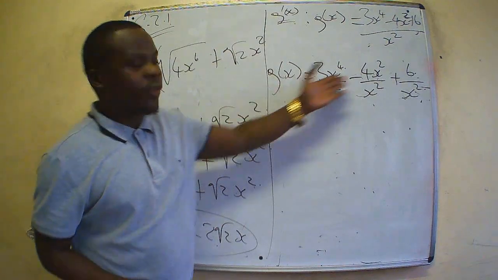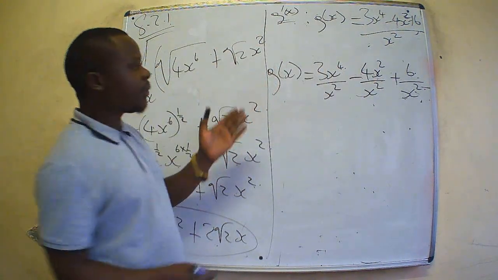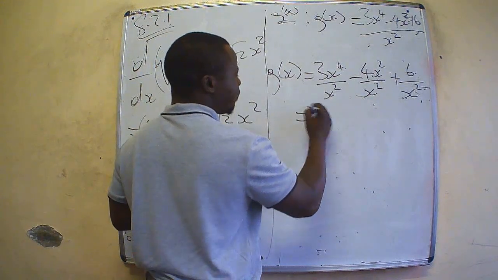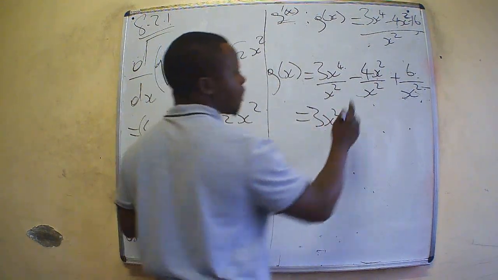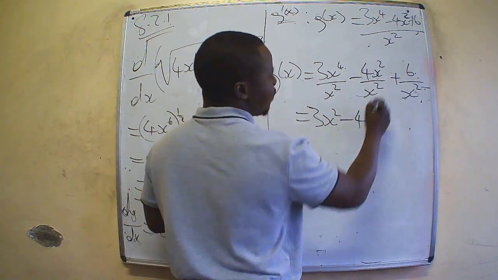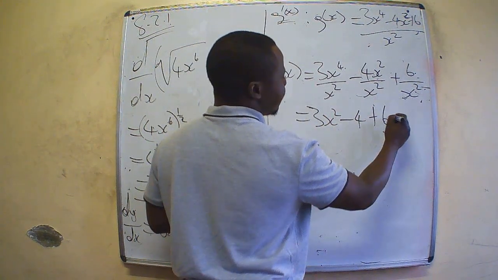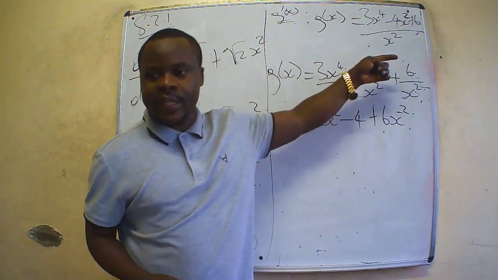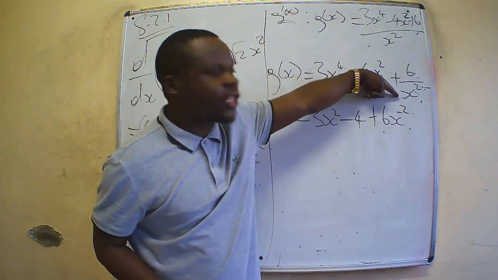So we're simplifying this one. The next step, we continue simplifying. This will give us 3x squared, 4 over 1, x squared gives minus 4, and this will give us plus 6x to the negative 2. I'm sure you understand. 6 divided by x squared.